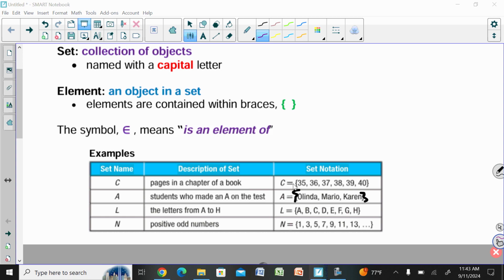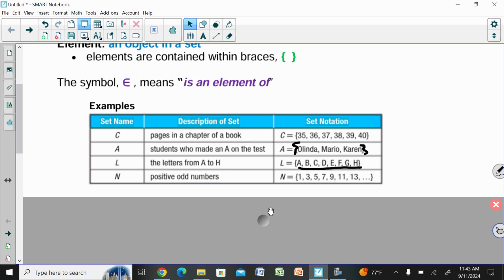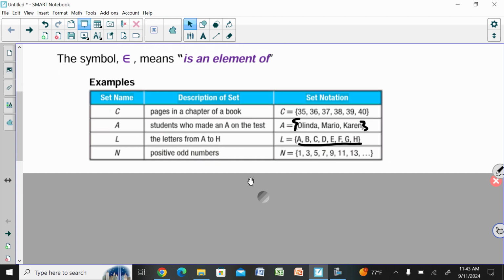L, the letters from A to H. Those would be in here: A, B, C, D, E, and F. You can see those right there. And then the last one, positive odd numbers, would be in this set: 1, 3, 5, 7, 9, 11, 13, and so on with the dot, dot, dot. They would all be in the bracket as positive odd numbers. So those are some examples of sets and how we would write them.